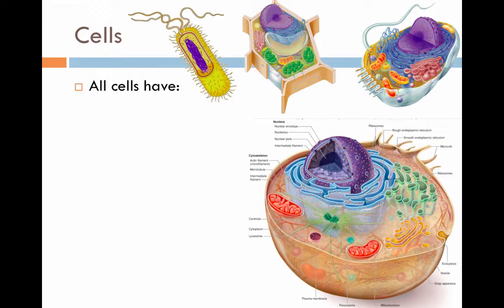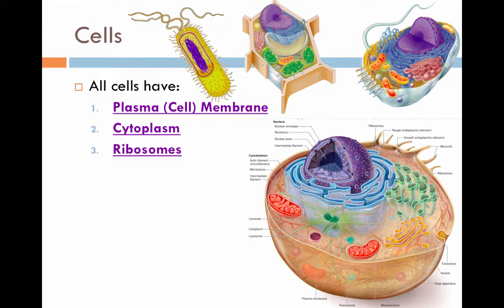There are a variety of cells on Earth, but every single cell has 4 things in common. All cells have a plasma or a cell membrane. Those words are the same. Plasma membrane or cell membrane, they mean the exact same thing. All cells have cytoplasm. All cells have ribosomes, and all cells have DNA. You have to know these 4 things that are common throughout every single cell on Earth.